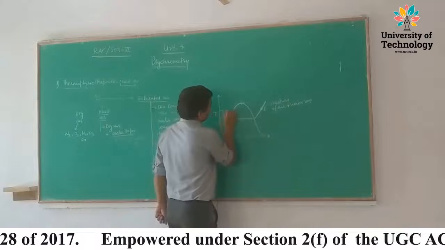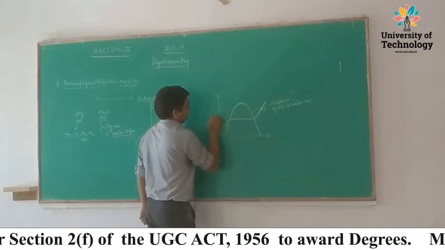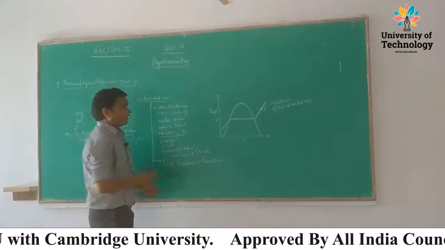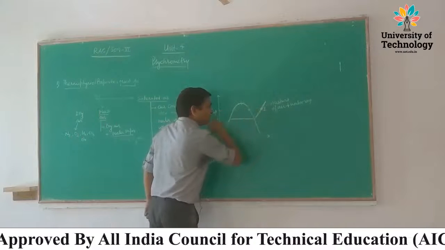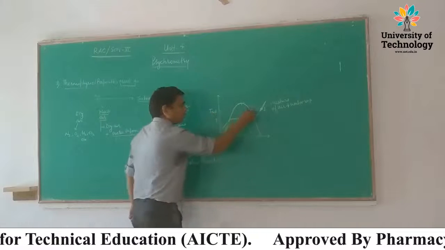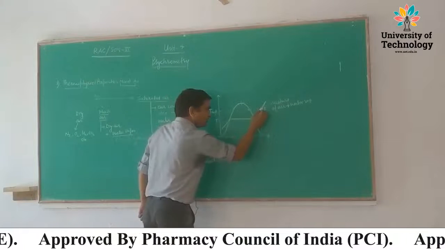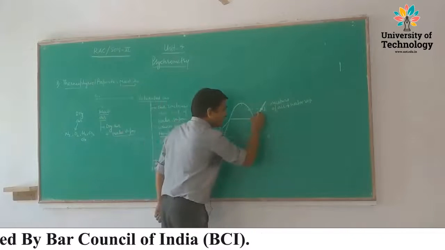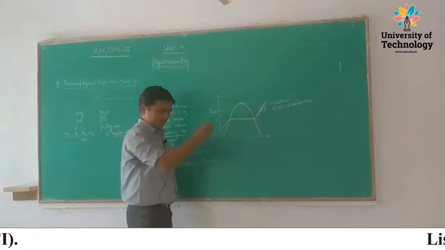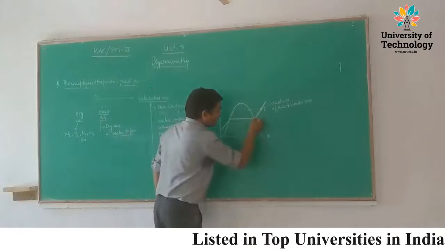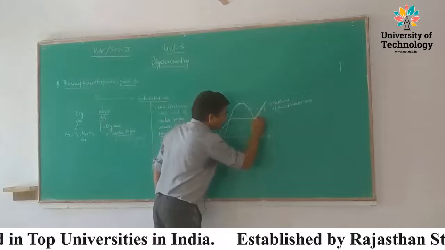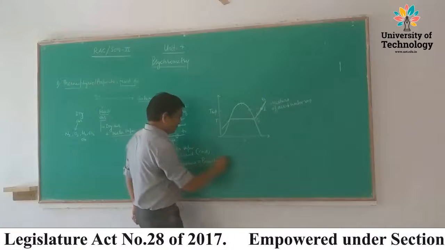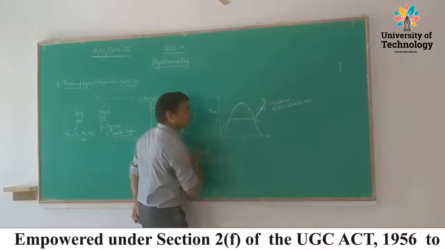And this is the actual temperature, T actual. So what is the saturation condition? Water vapor present in air can change its phase at this condition. This is the saturation condition. In this condition, there is cooling, temperature drops, and the partial pressure of vapor is equal to this pressure. This is the pressure of mixture or saturated pressure.